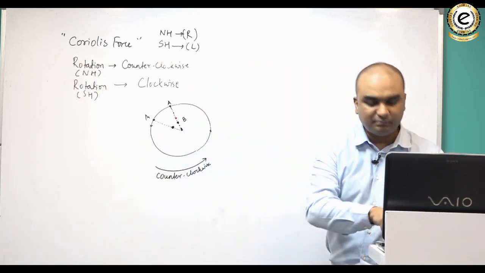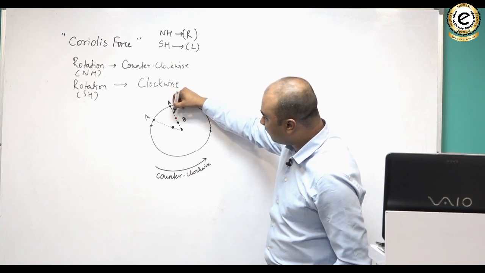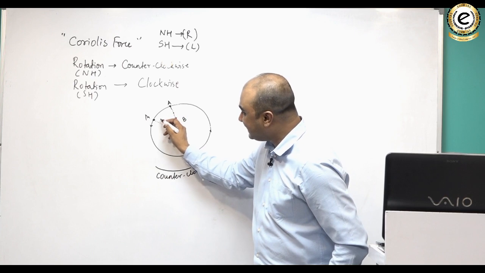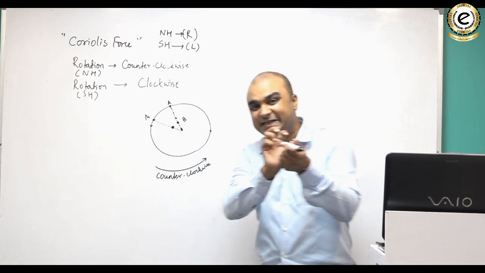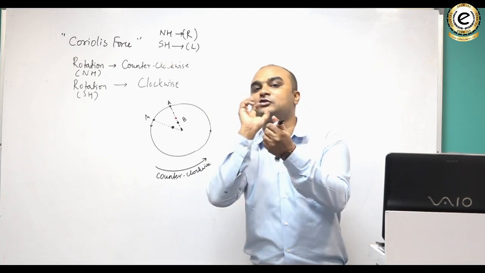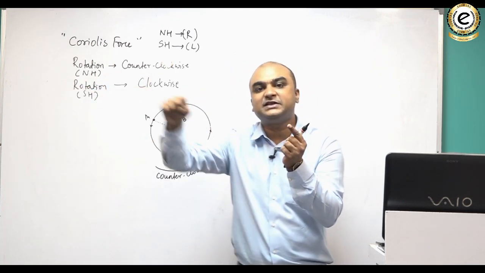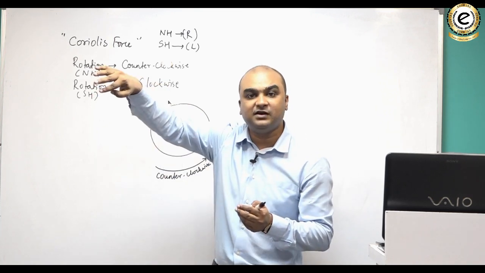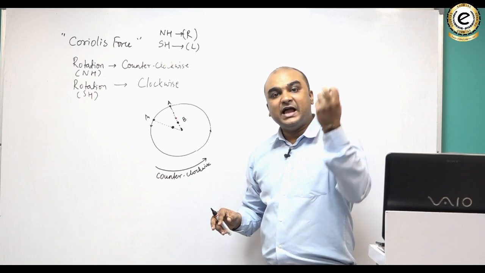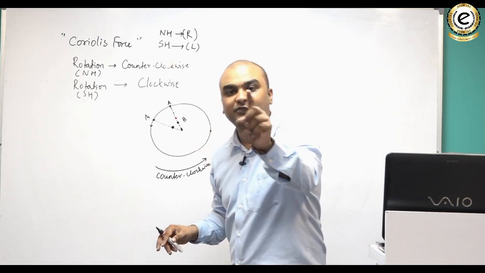Or in simple words, as A is throwing the ball to B, the ball will also rotate like A, because the ball will carry the momentum of A, and A is rotating. So the ball will also not go like this, but it will go like this. It will travel the same distance as A has traveled in that time, because the ball is carrying the angular momentum and angular velocity of A.